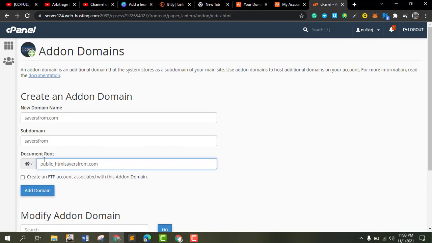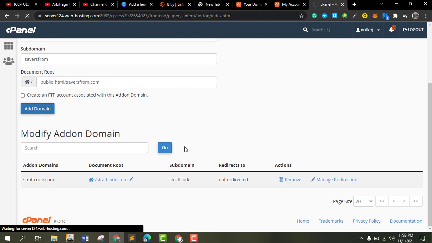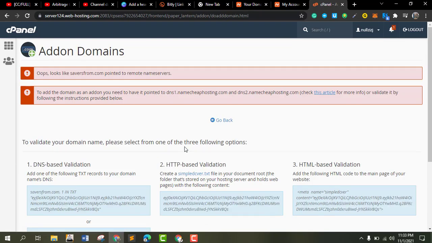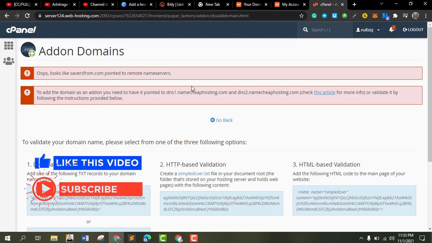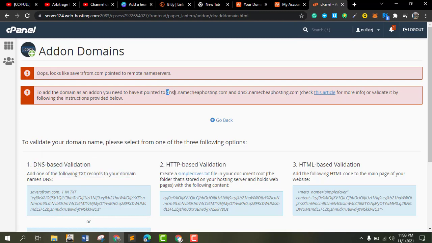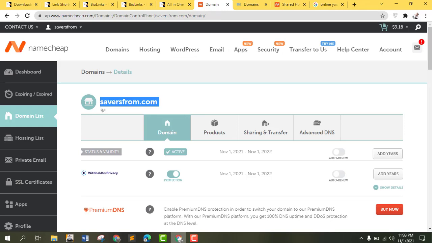I'm just trying to add the domain. Okay, it's going to the remote server. So they say I need to point it to DNS1. So that's DNS.